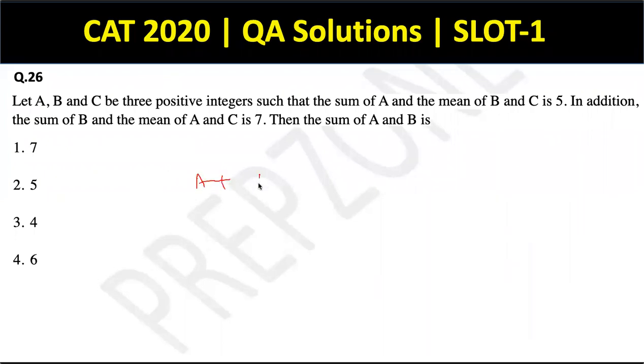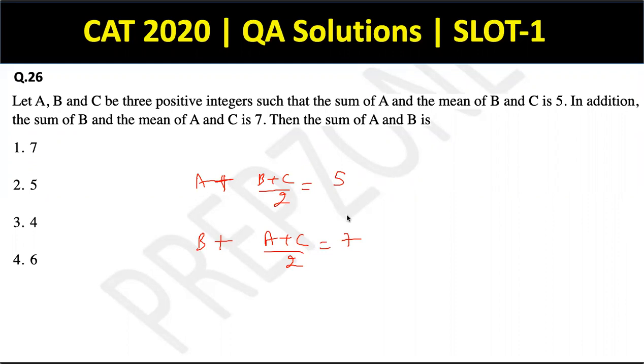A plus B plus C by 2, this means is 5. सही है? In addition, sum of B and A plus C ka mean is 7. So this is 7. These two equations are given to me. Let's say I subtract and add the two equations.